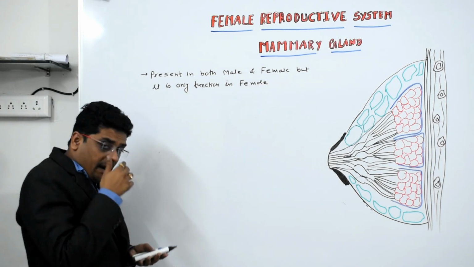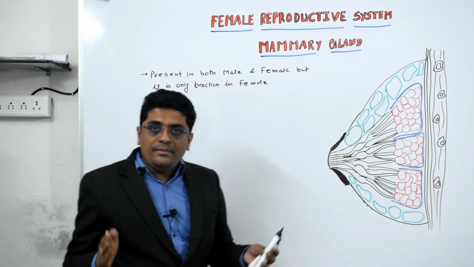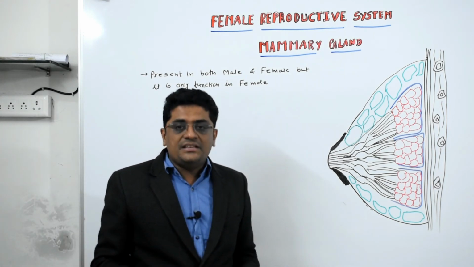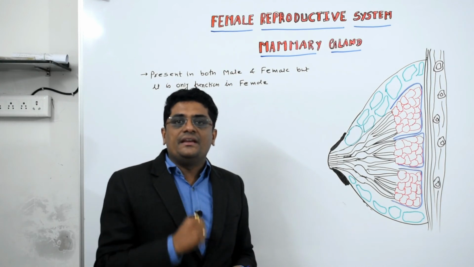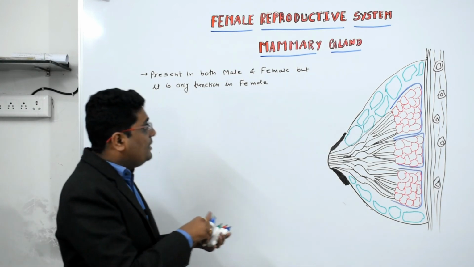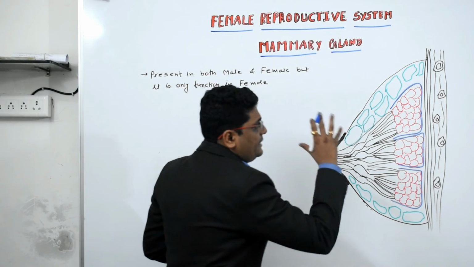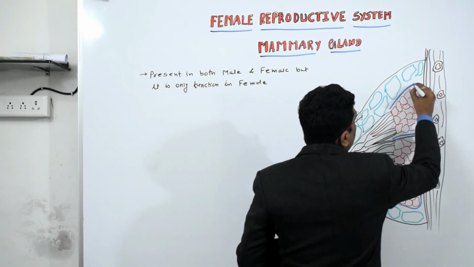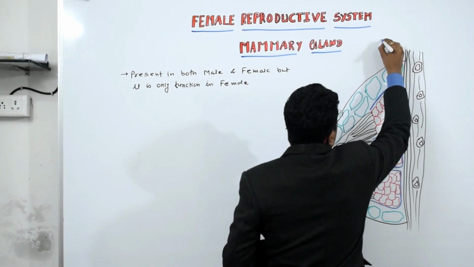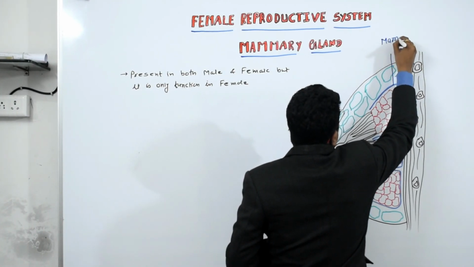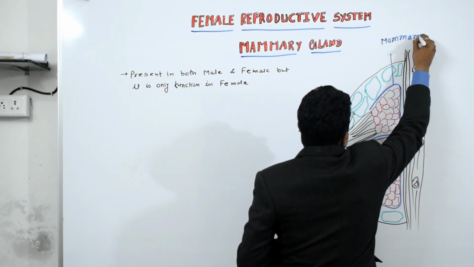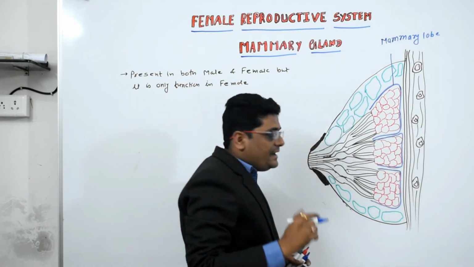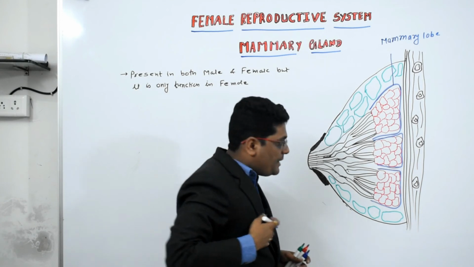At the time of puberty in the female, with the help of estrogen, the size of the mammary gland increases. Now the mammary gland possesses around 15 to 20 mammary lobes. This is called the mammary lobe.